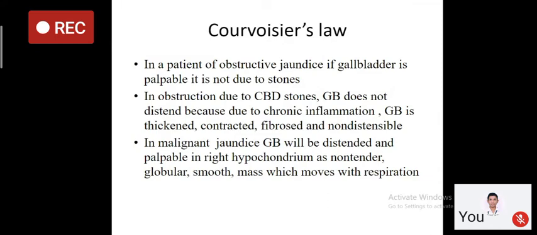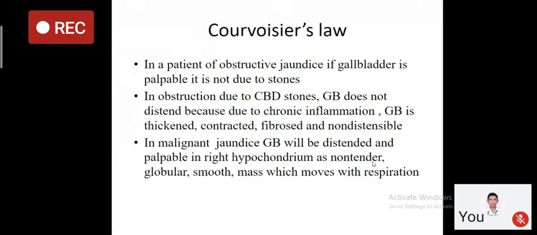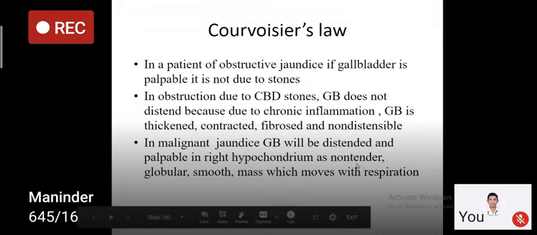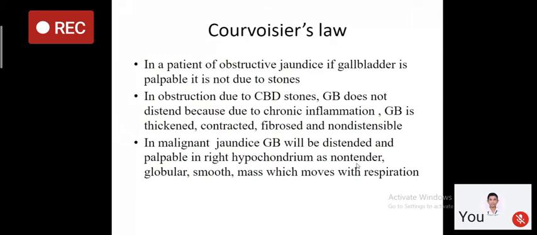And this feature, that it is non-tender, helps us to differentiate a mass of the gallbladder. Basically in acute cholecystitis sometimes, or in empyema of the gallbladder, there can be a mass in the right hypochondrium, and in carcinoma also there is a mass in the right hypochondrium.